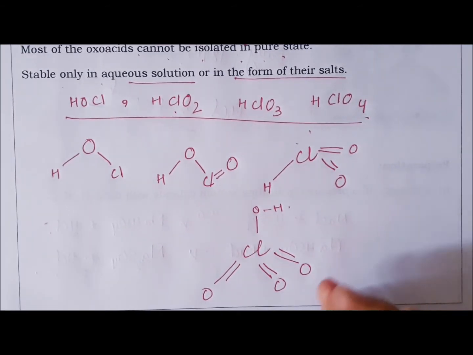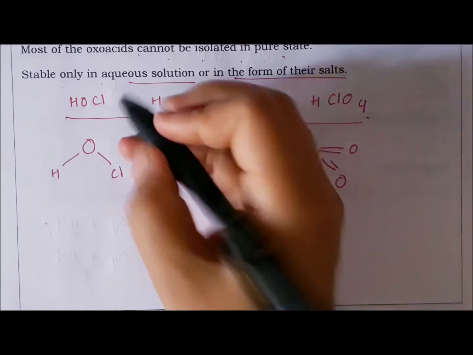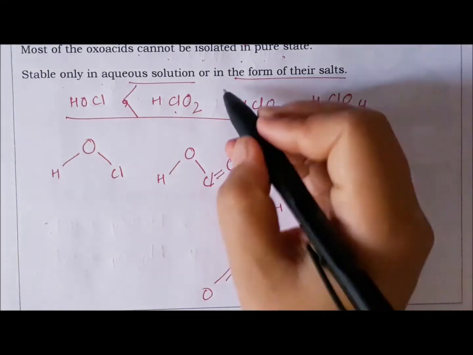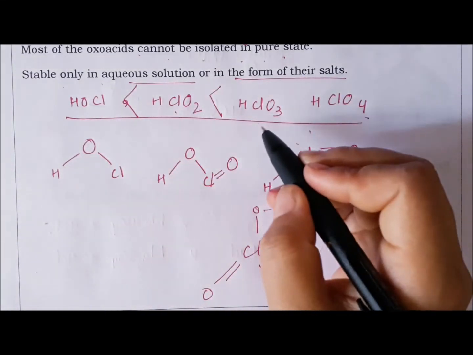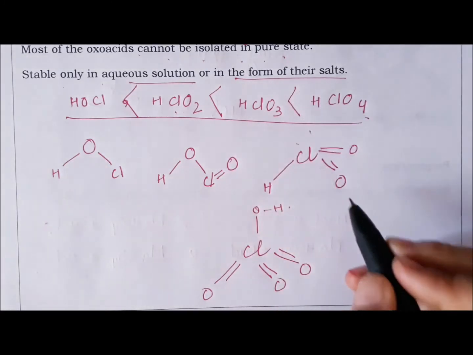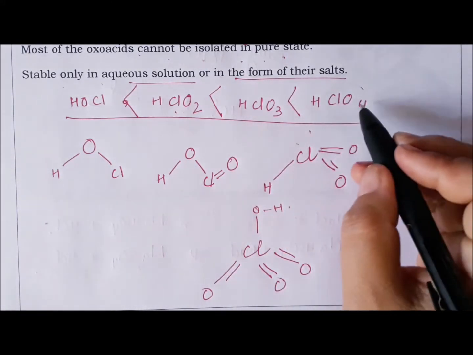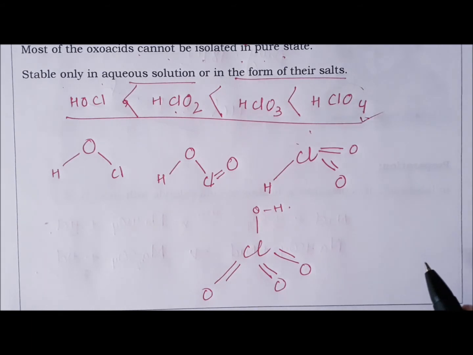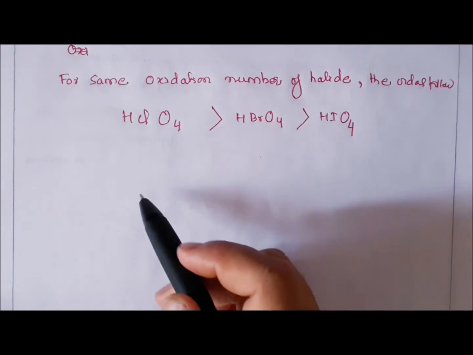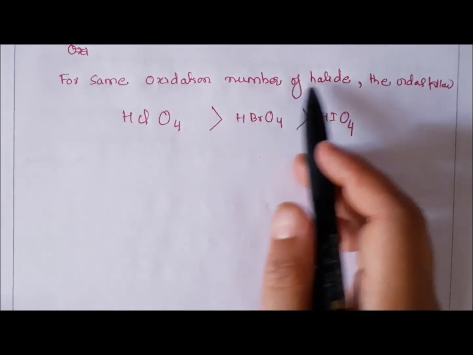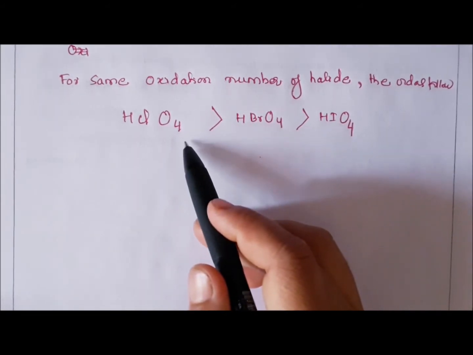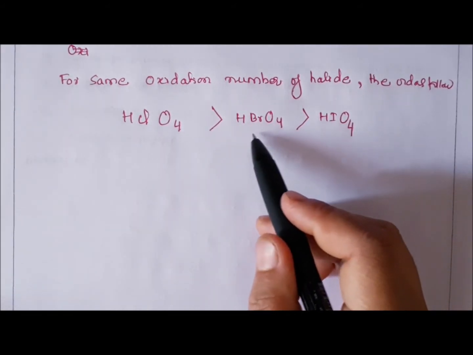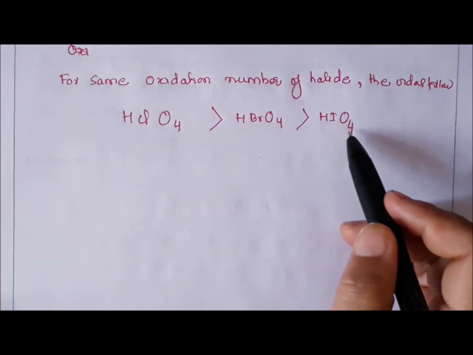Now the acidic strength of these oxo acids increases with increase in the oxidation number of chlorine. So HOCl is less acidic than HClO2, which is less acidic than HClO3, which is less acidic than HClO4. So perchloric acid is the most acidic oxo acid. For oxo acids with the same oxidation number of halogen, follow this order: HClO4 is more acidic, then HBrO4, and HIO4 is less acidic.